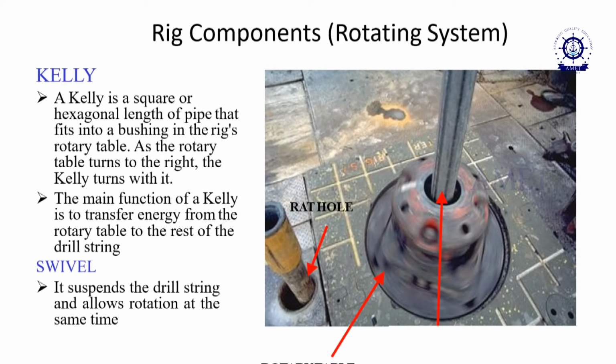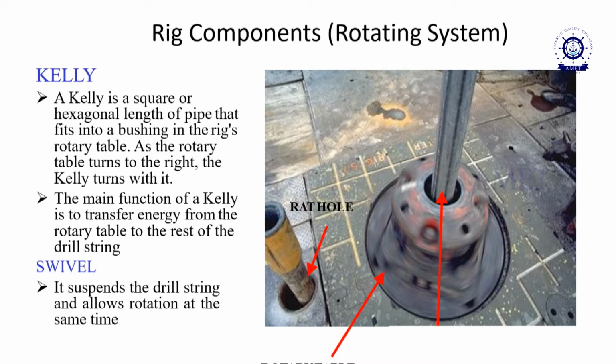And this is the Kelly. The Kelly also comes under the rotary system. So, among the different component systems, one is the hoisting system, and next we come back to the rotating system. In the rotating system we have two main parts, the Kelly and the swivel. The Kelly is a square or hexagonal length of pipe fitted through a bushing in the rig's rotary table. This is the rotary table, and the Kelly is attached to it. As the rotary table turns to the right, the Kelly is also turned along with it, and it helps us to move the drill string. That is a very important aspect of how the Kelly works.